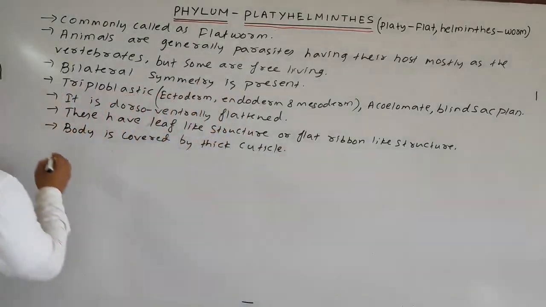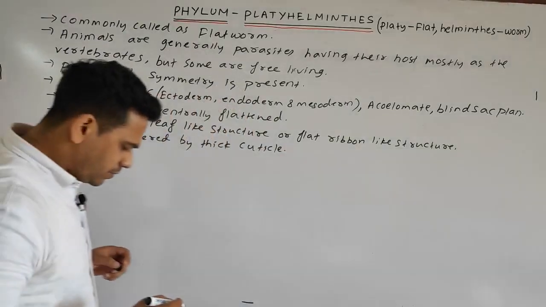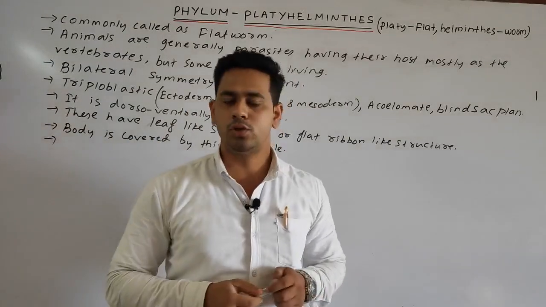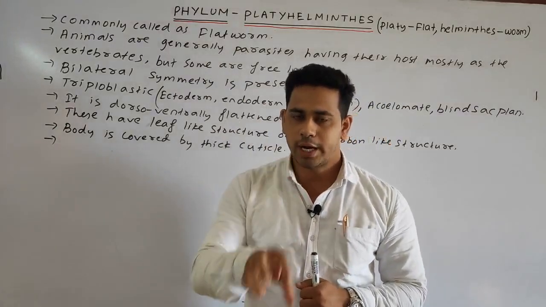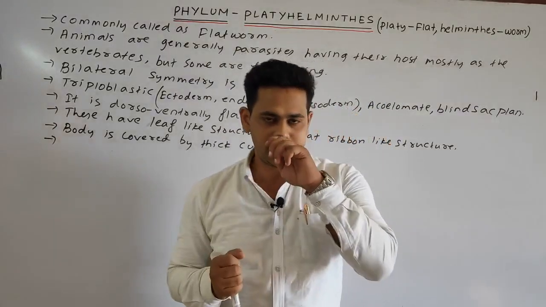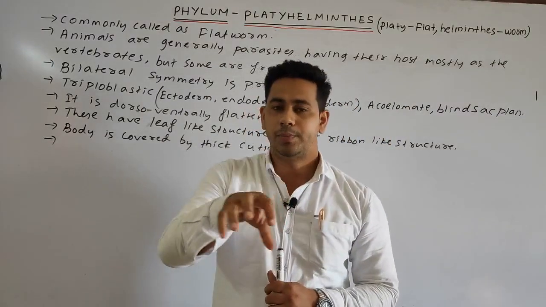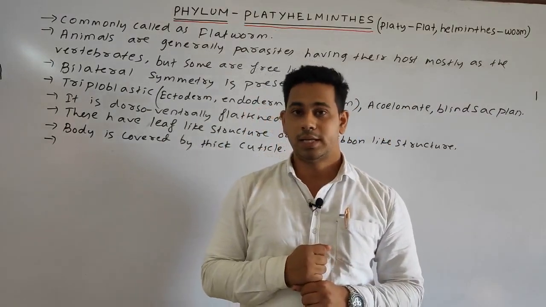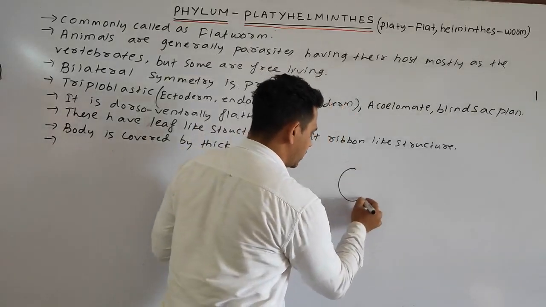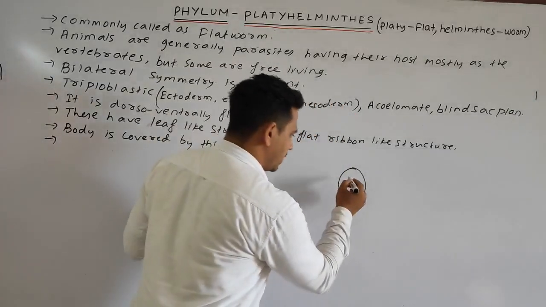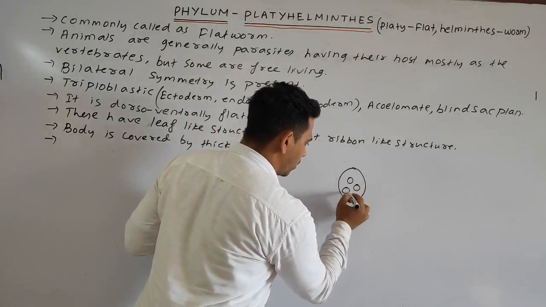Next, students, as we discussed, there is no coelom, but a loose connective tissue is present in the space between the internal organs, that is called parenchyma. Suppose this is an organism and these are your various internal organs.